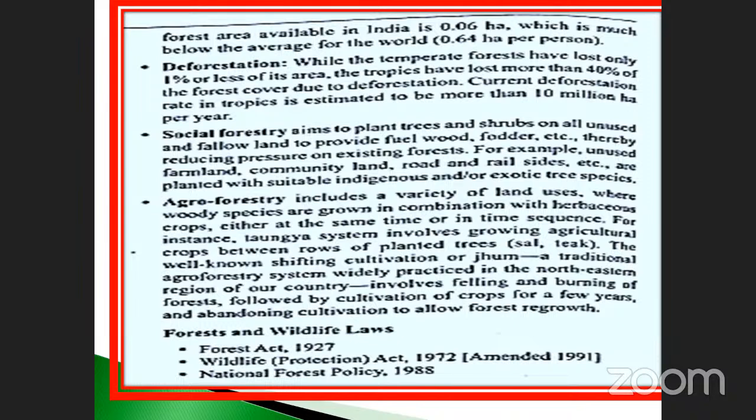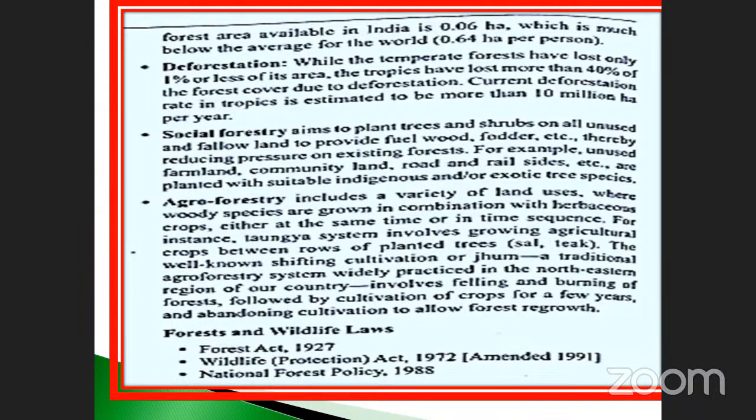So this is very important. Deforestation affects the rainy season, global warming, all those things. Okay, so how much is that? 10 million hectares per year.